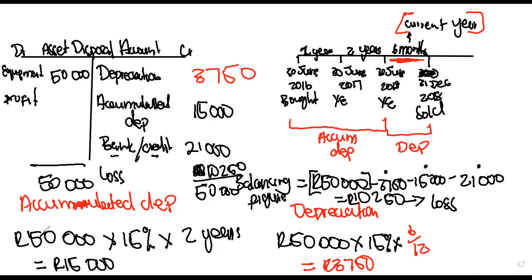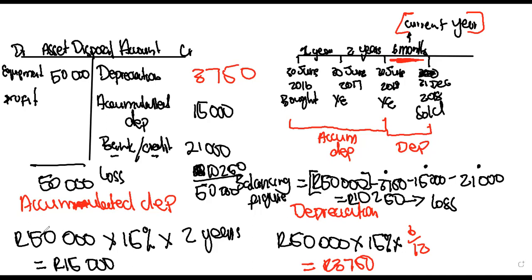There's nothing too complicated about it. The things you need to know are the structure of your asset disposal account, what to write and where to write it and for what amount. And then, if you are not given an accumulated depreciation for the assets you are selling, you need to create a timeline so that you can clearly see the years you've used the asset for and whether you need to apportion or not.